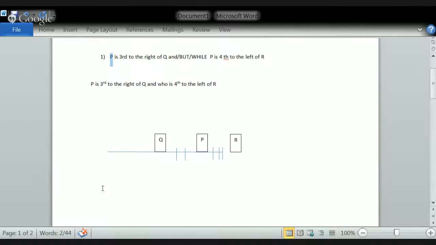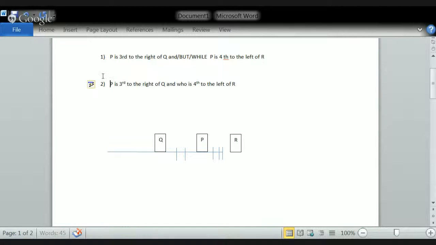Hope you understood this. So this is about the question of this. Now, let us go for another situation, which is P is third to the right of Q, who is fourth to the left of R. So let us see this. What is the difference you are encountering here?